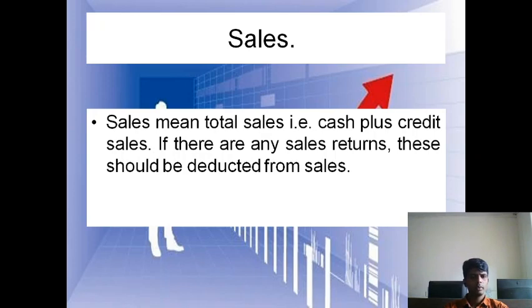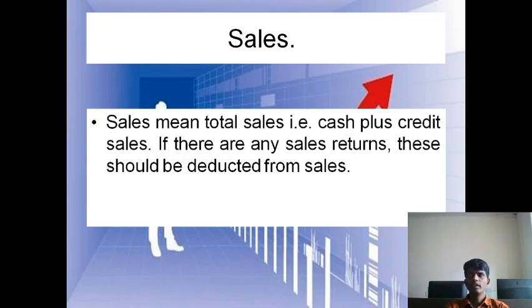If there is any kind of sales return, it should be deducted from the sales. For example, if we have sold 20,000 fans to the XYZ customer, and after getting the delivery he has returned 100 fans because of defective, improper condition, might be a technical problem.